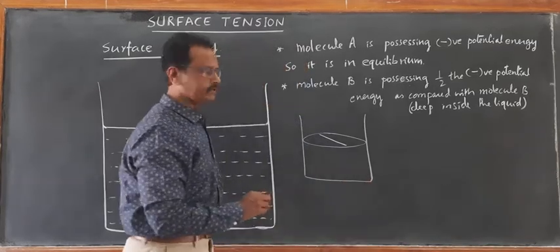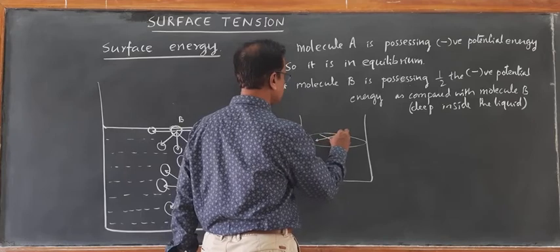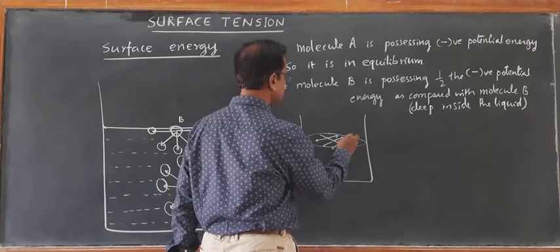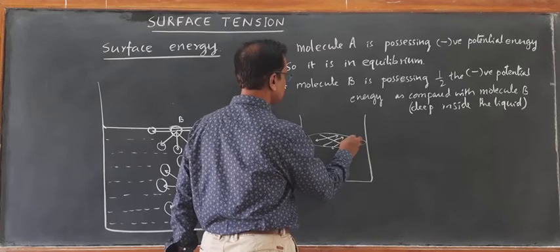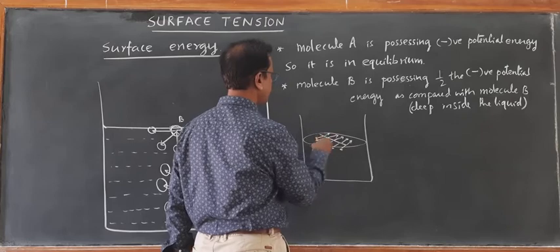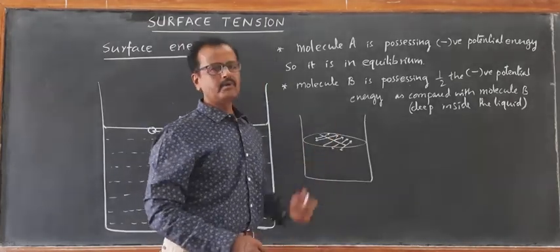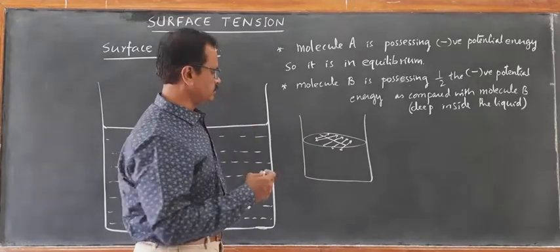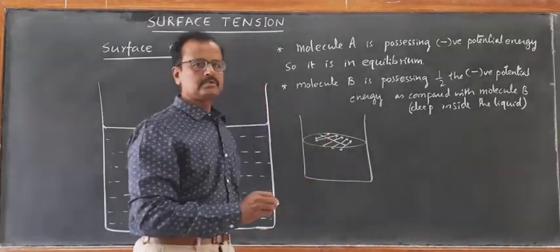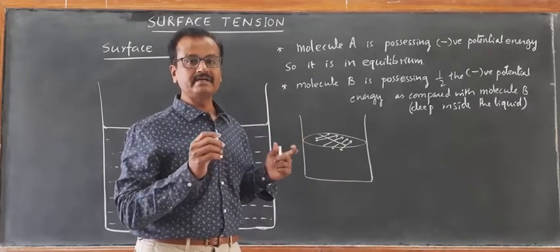This line of molecules are being equally pulled apart by neighboring molecules, and they are being equally pulled by molecules which are downwards also. So, this imaginary line of molecules is under a kind of tension.